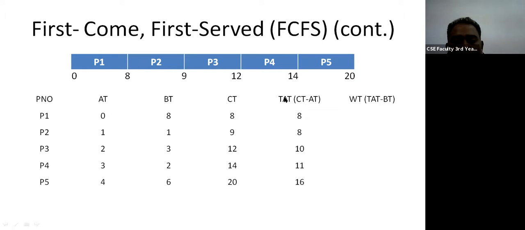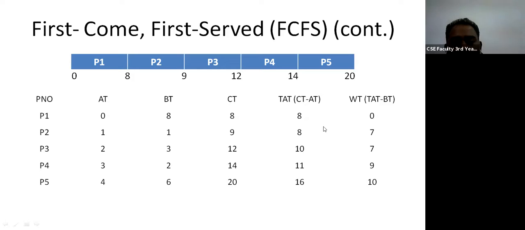So this is the turnaround time minus the burst time. So 8 minus 8 will be 0, 8 minus 1 is 7, 10 minus 3 is 7, and 11 minus 2 is 9, and 16 minus 6 is 10. So this is the waiting time, okay?